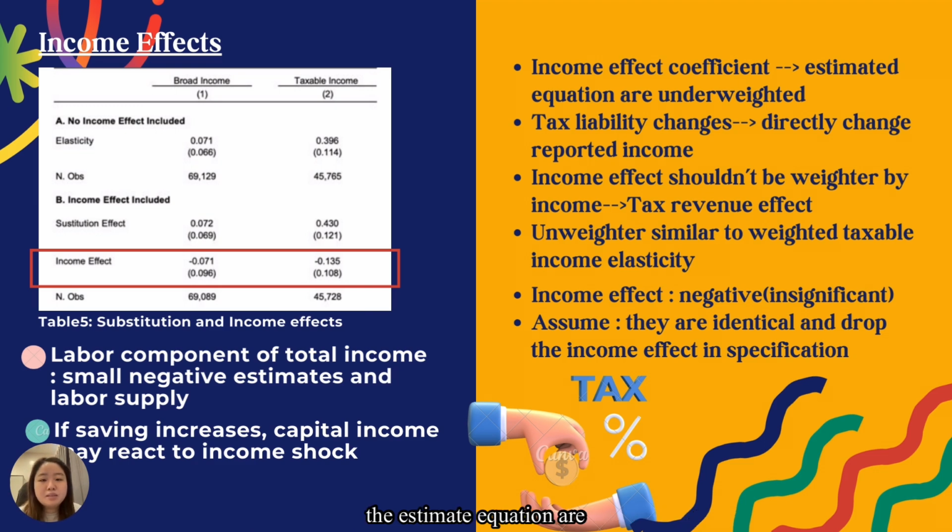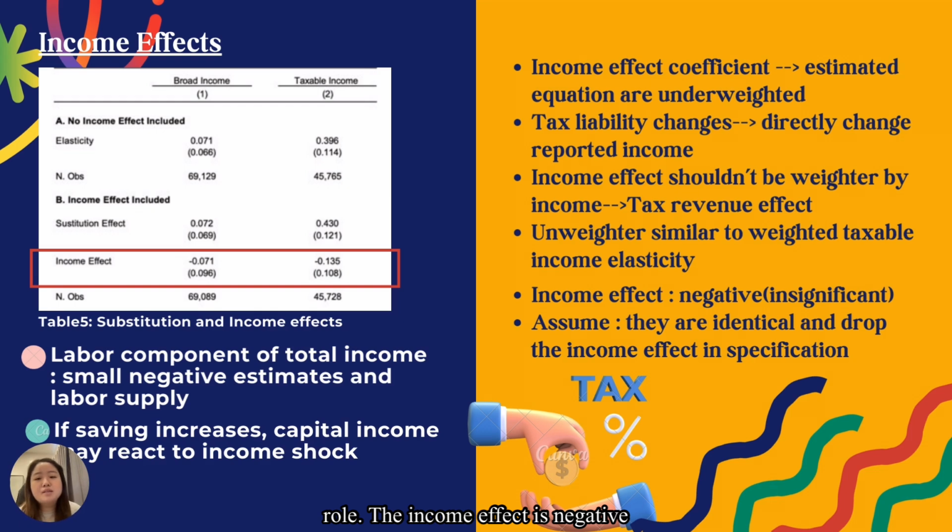For this table, the estimated equations are unweighted due to the income effect coefficient, which directly changes reported income due to tax liability change. That implies the tax revenue effect due to the income effect should not be weighted by income. On the other hand, unweighted taxable income elasticity is similar to weighted taxable income elasticity, while in the table for broad income, unweighted elasticity is lower than weighted elasticity, meaning that most of the response comes from high broad income but not high taxable income due to itemization rules.